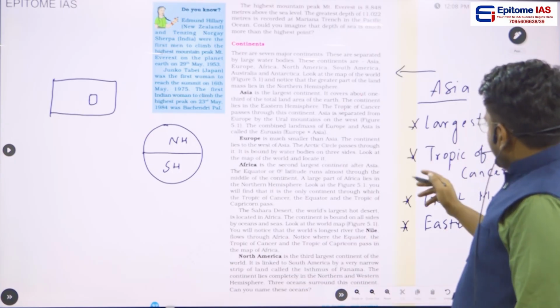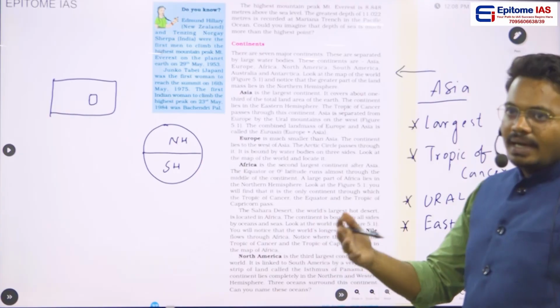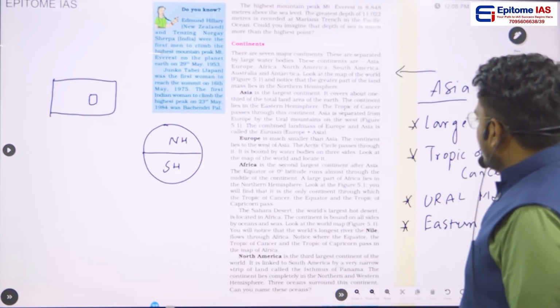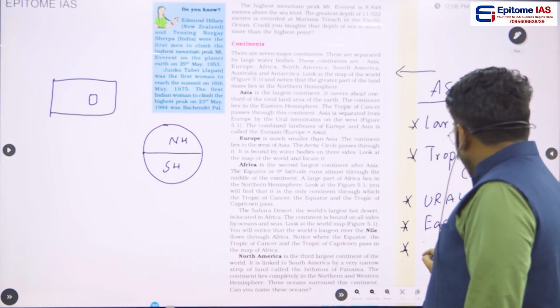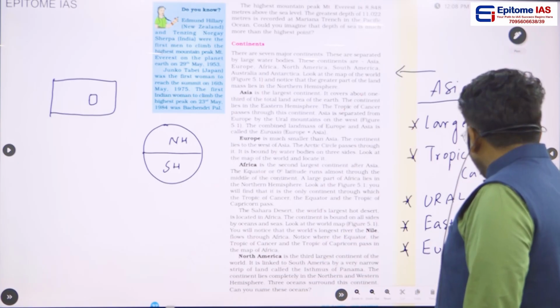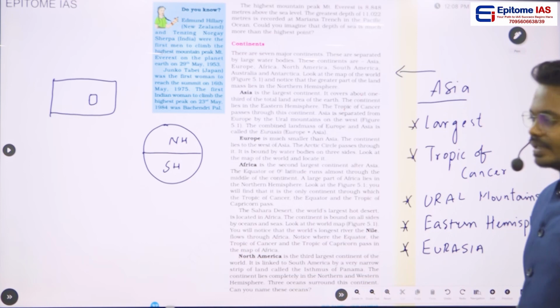And we know that Asia is separated from Europe, but there is a certain land where both Asia as well as Europe are combined, and that particular area we call Eurasia. Okay, so these are the important points that we should know about the Asian continent.